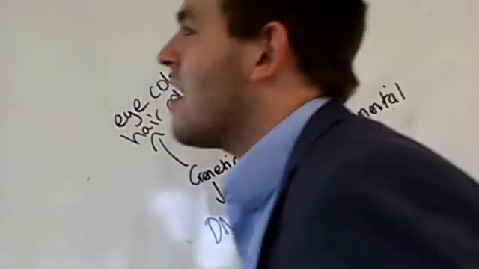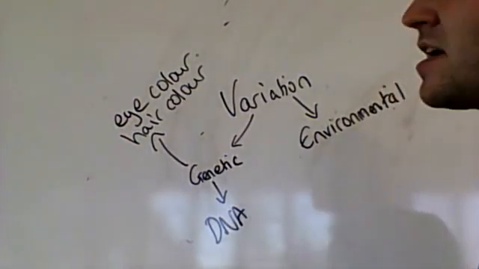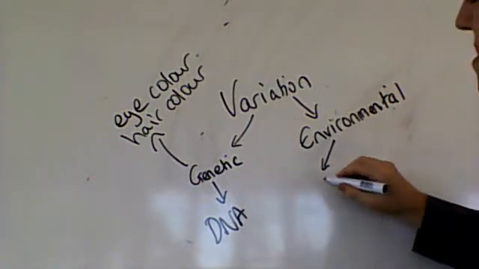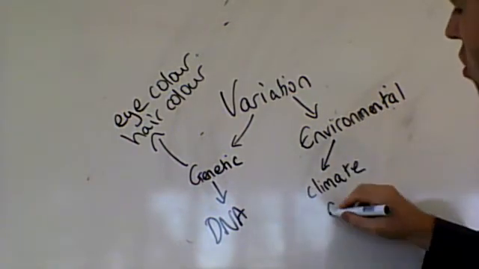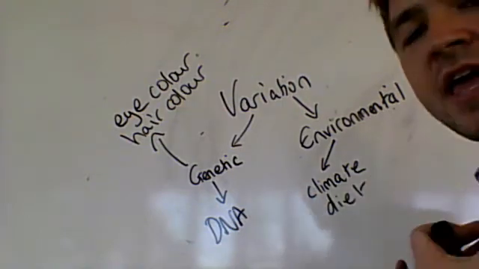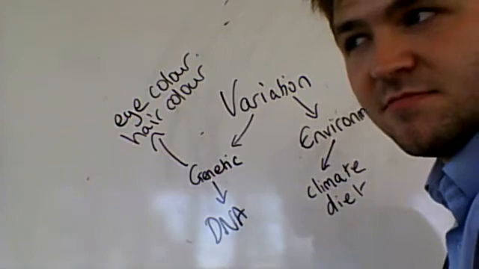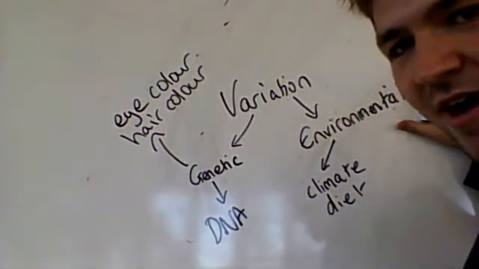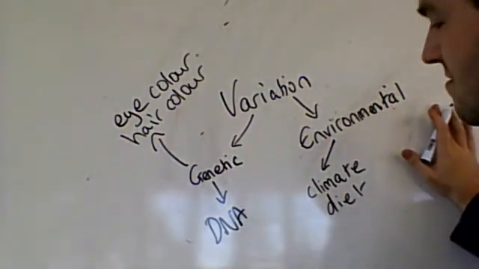However, I could also think a little bit about the environmental factors. So this could be ideas for a species such as climate or diet. If I eat lots of fatty foods, I will become fat. That's an environmental factor. That's not my genes that make me fat, that's my environmental factor.